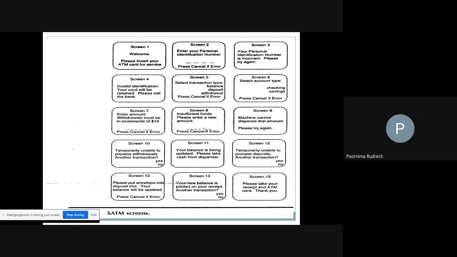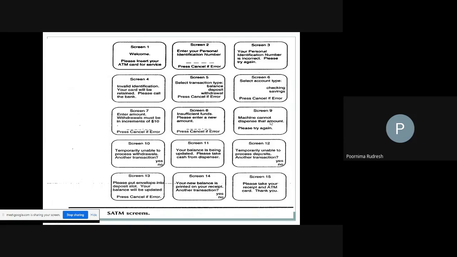So whenever I want to withdraw an amount, the withdrawal amount must be less than the amount available in my account. Okay, understood. If something happens in the machine, or if the cash is not available in the machine, then screen 9 is displayed.